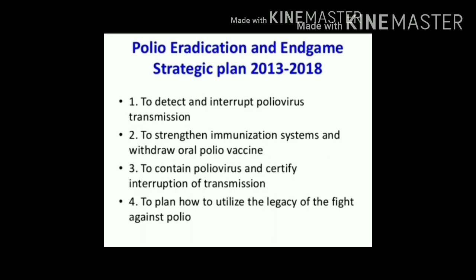Polio eradication and Endgame strategic plan, 2013 to 2018. Objectives of this plan include detection of poliovirus and interruption of its transmission, strengthening of the immunization system, containment of poliovirus, and legal aspects for the fight against polio.